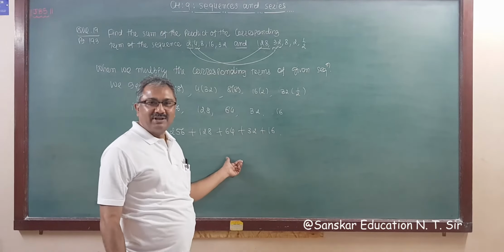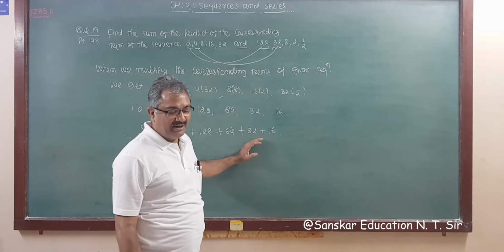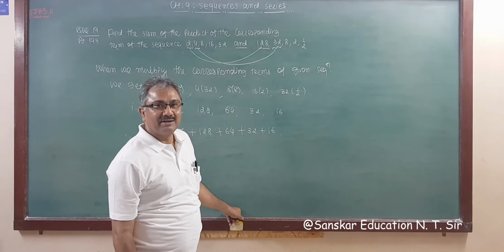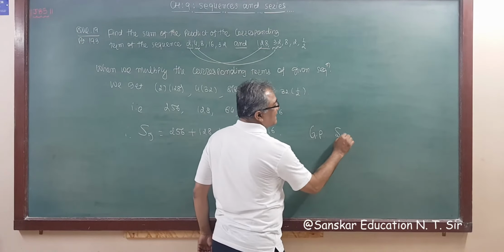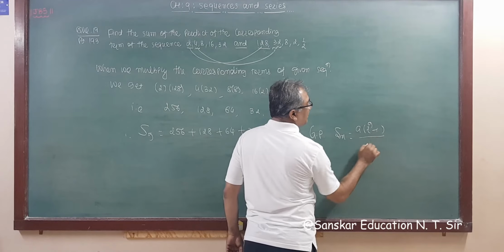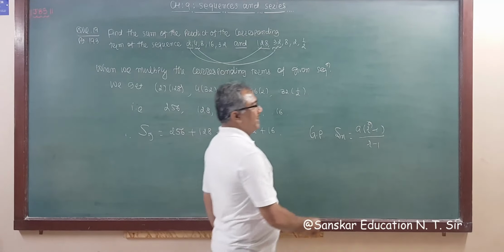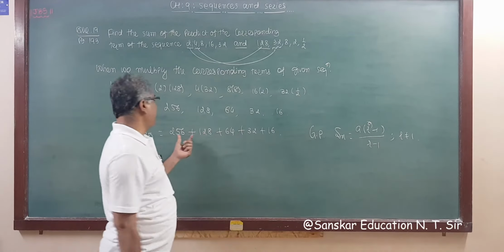You don't have to add these with an ordinary calculator, you have to apply the GP formula. So what is the formula for GP? The formula for GP: Sn is equal to a (r^n minus 1) upon r minus 1. This is the formula, right, where r is not equal to 1. So this is GP.